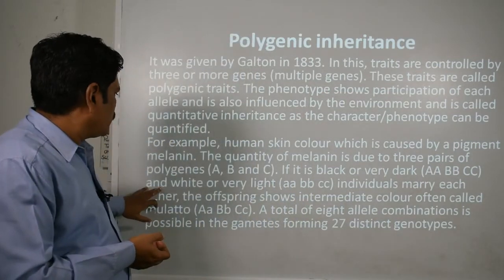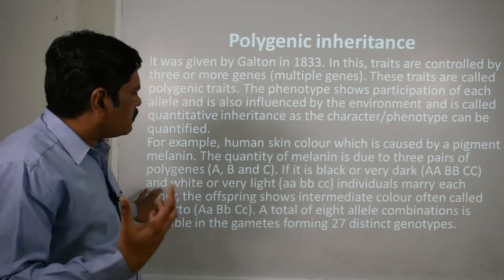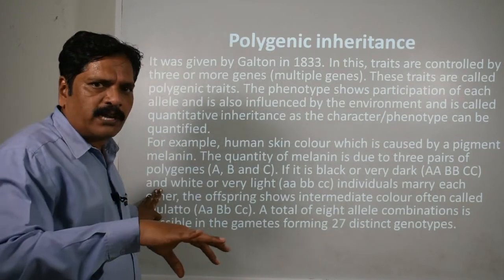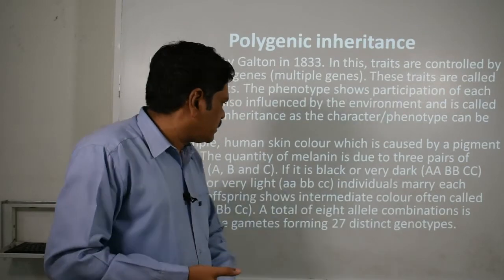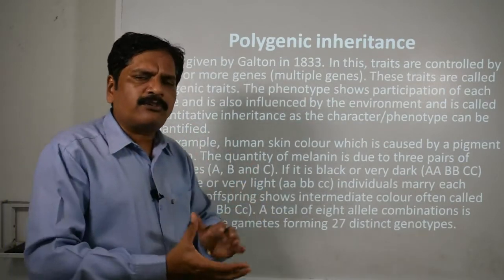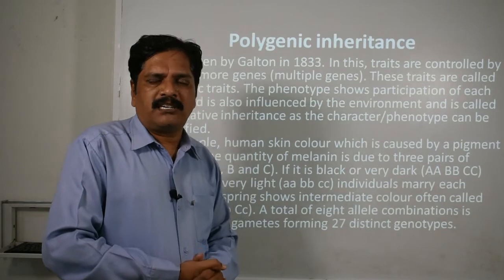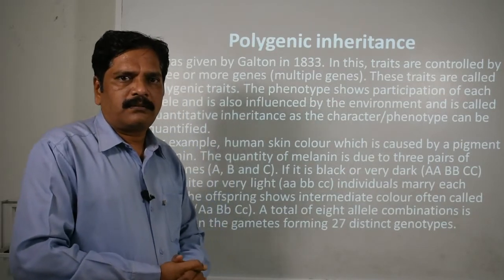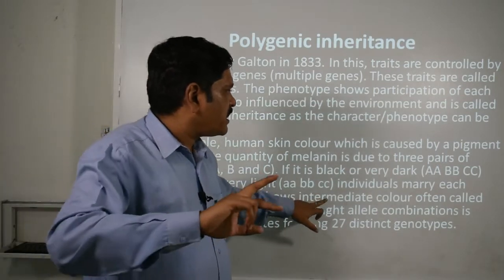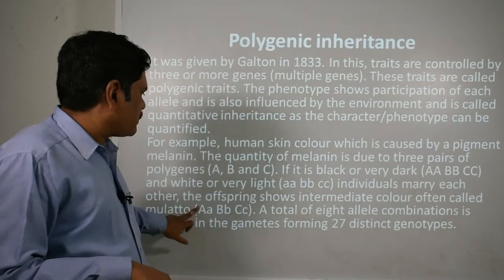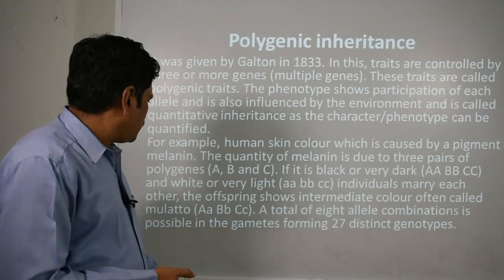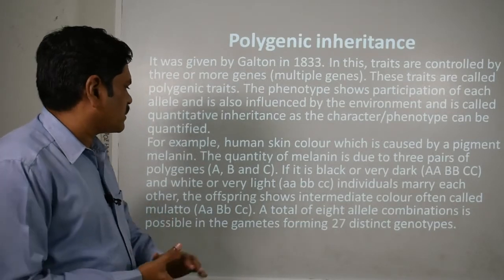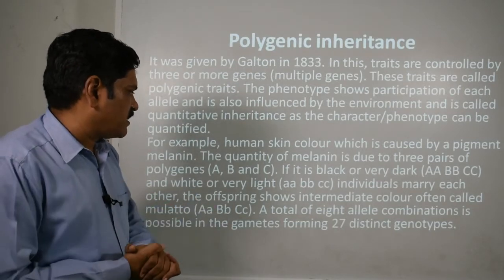When all these 3 are in the recessive homozygous condition, that means small aa, small bb, and small cc, then it will be very light, or you can say white in nature. Now, if there is a mixing, that means capital A small a, capital B small b, capital C small c, then it will be a medium color, that means the intermediate color.